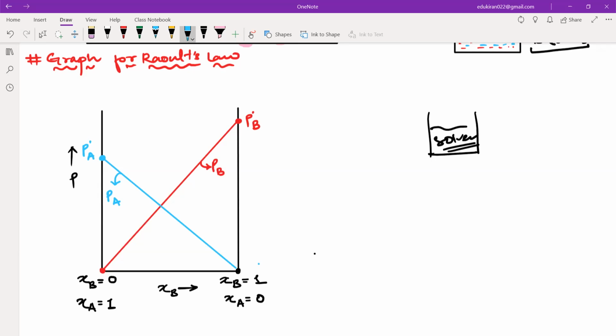Okay. Now, when I join the point from P naught A to P naught B, this line here, this black line is showing me the P total.